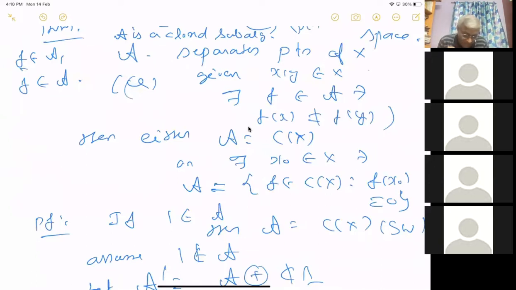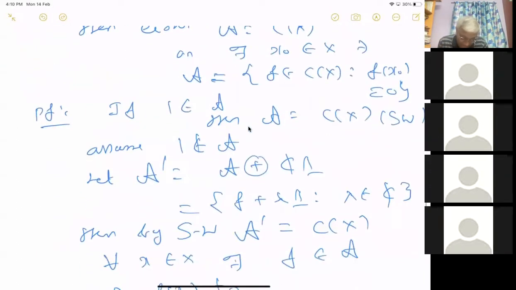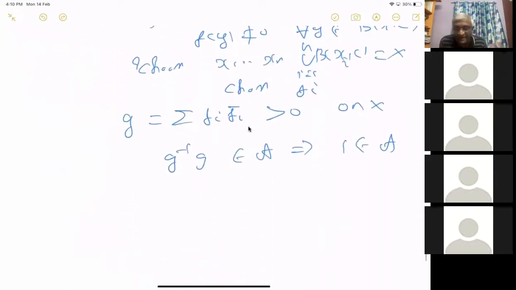But here we are not assuming that. Our assumption is A separates points. It's an algebra, and it's closed. Then we want to prove that A looks like this. We have assumed that A does not have constants. Then I have to prove that there exists x naught such that f(x naught) equals 0 for all f. That's what I want to prove. Then that is the x naught I want.